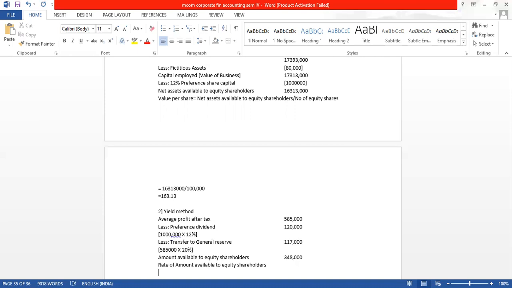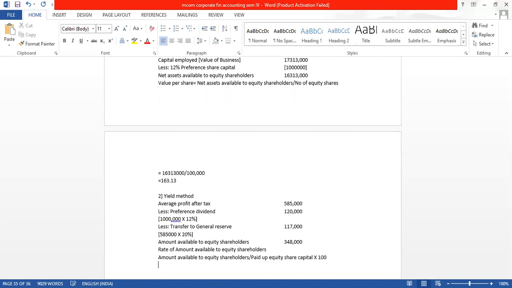For that, the formula is the amount available to equity shareholders divided by the paid up equity share capital, into 100.